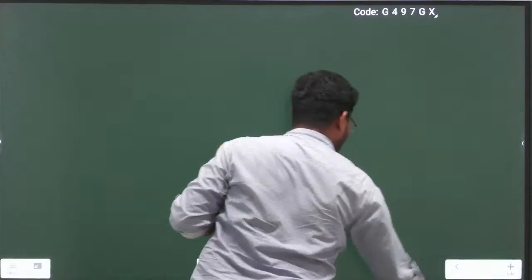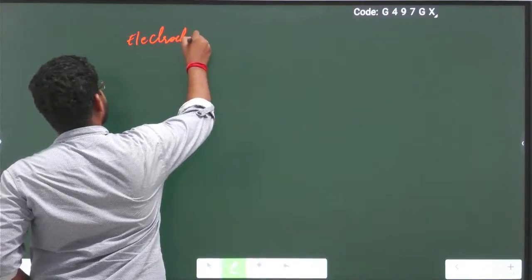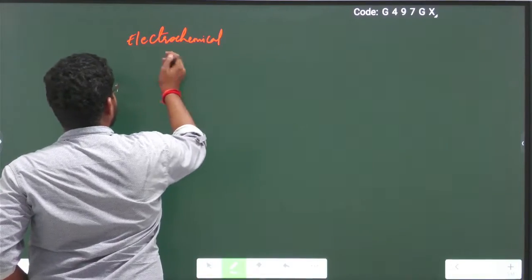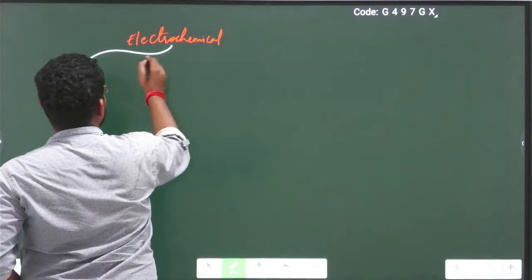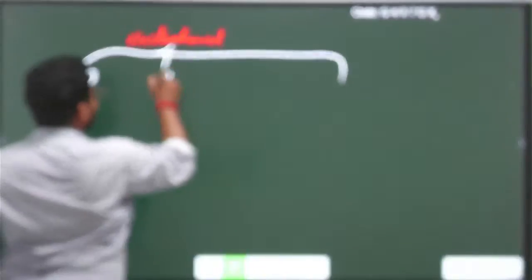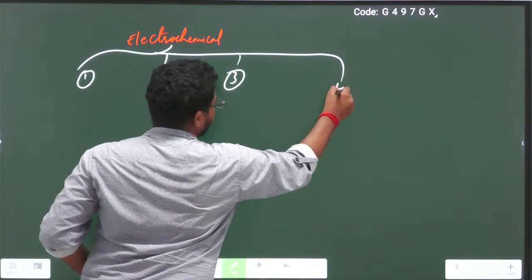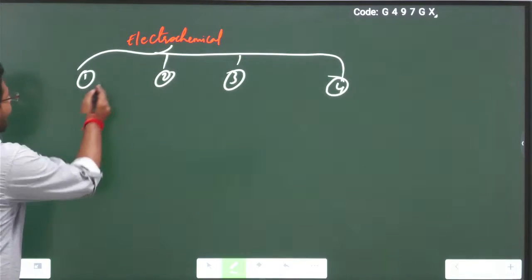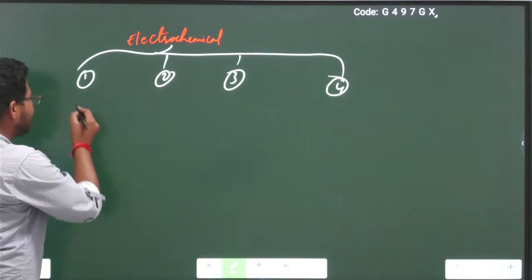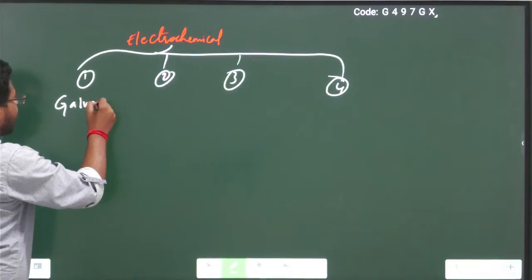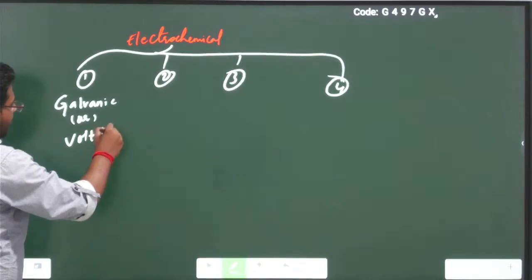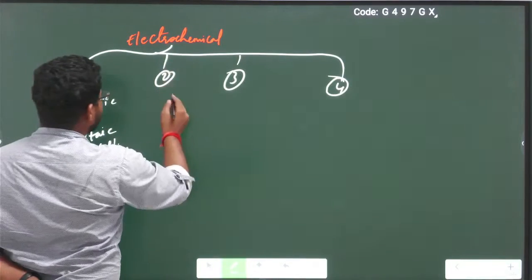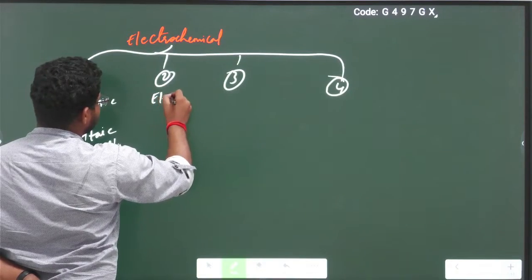Now, classification of electrochemical cells. Electrochemical cells are mainly classified into four types. The first type is the galvanic cell or voltaic cell. The second one is the electrolytic cell.